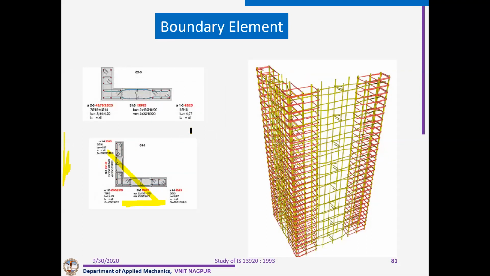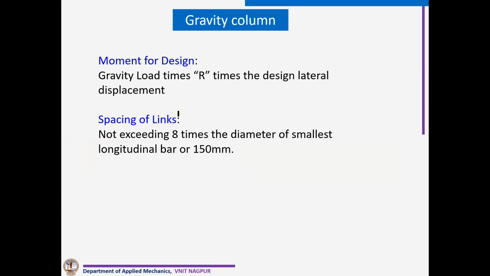Okay, so we should have boundary element for both together. You can see the reinforcement in this. Then we can have certain gravity columns also, but design of this gravity column is something different. We have to design this gravity column for R times the lateral displacement.